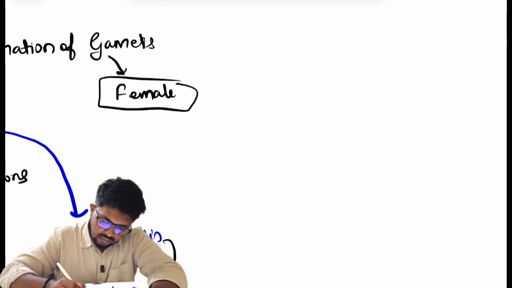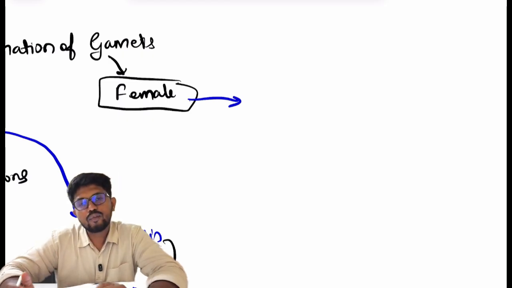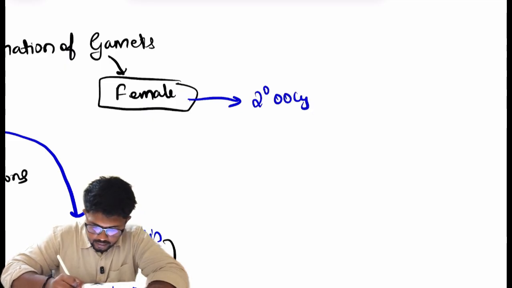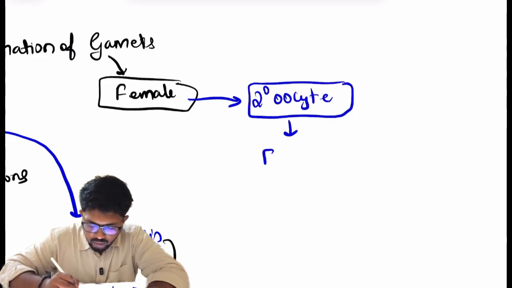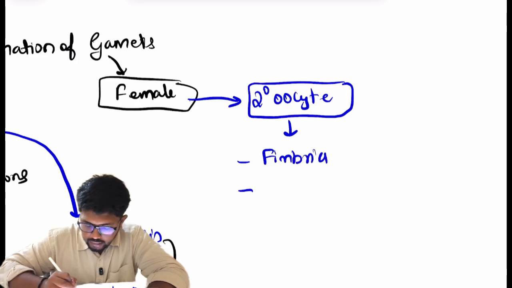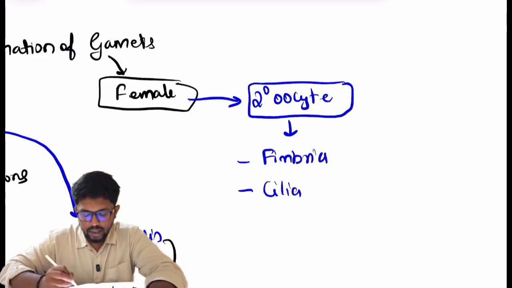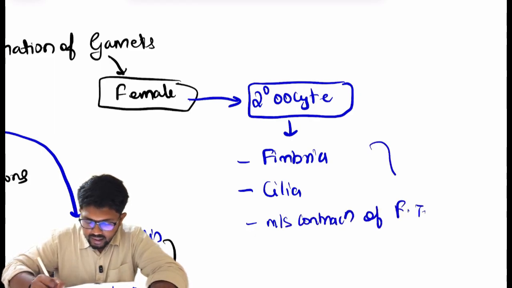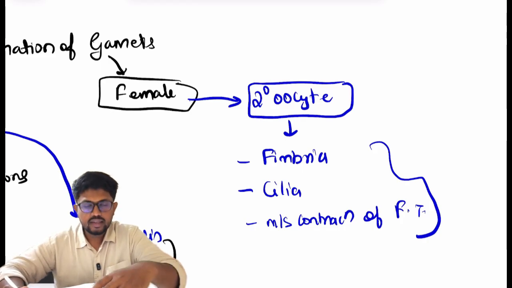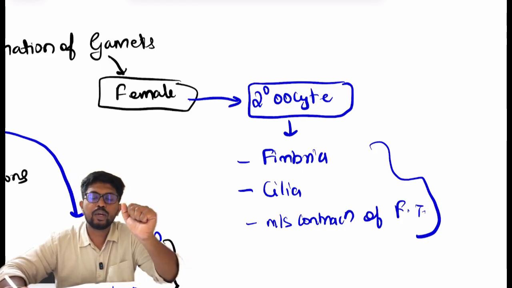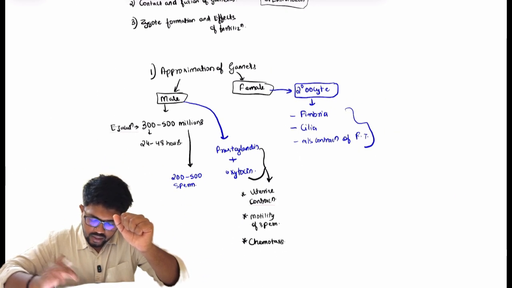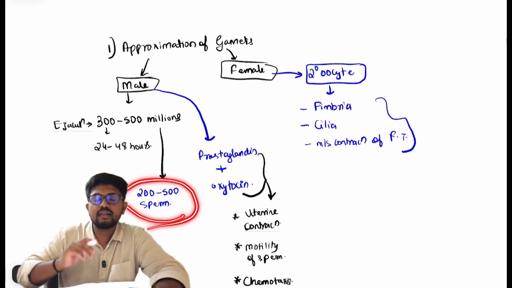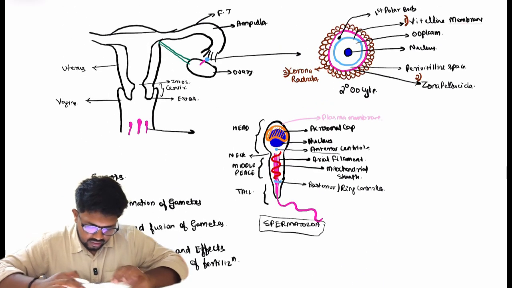Similarly, in the female, during ovulation, from the surface of the ovary, the ovum or secondary oocyte is released. Then this secondary oocyte, with the help of the fimbria, the cilia present in the epithelium of the fallopian tube, and the muscular contraction of the fallopian tube, these three factors will help in the movement of the secondary oocyte towards the ampulla of the fallopian tube. So this was all about the approximation of the gamete. Now around 200 to 500 sperm have reached the site of fertilization. So now let's draw this in this diagram.